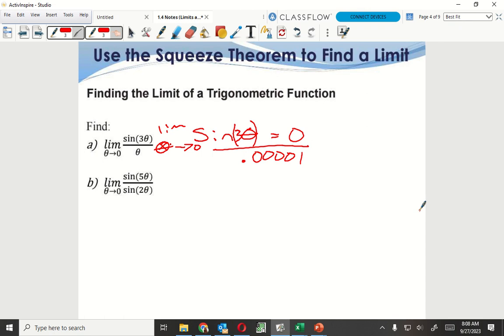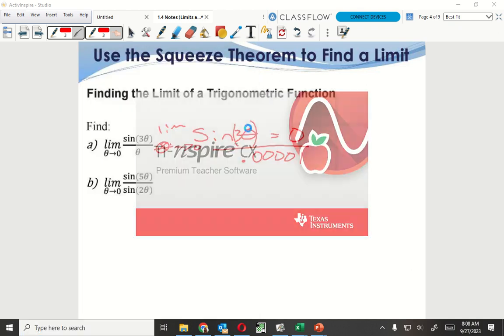On the bottom, it's going to be a very, very small number. But sine of theta is also going to be a very, very small number. So it's going to get close to 0, isn't it? Yeah. So let's take a look, and hopefully this one will work today, because it wasn't working the other day.